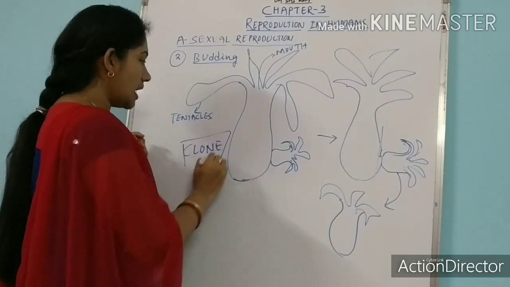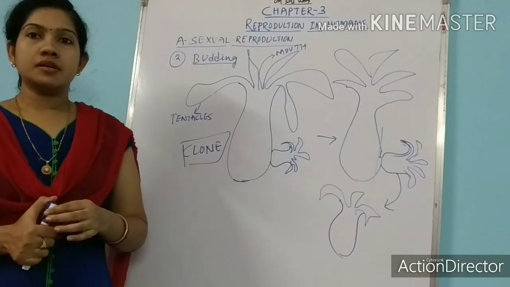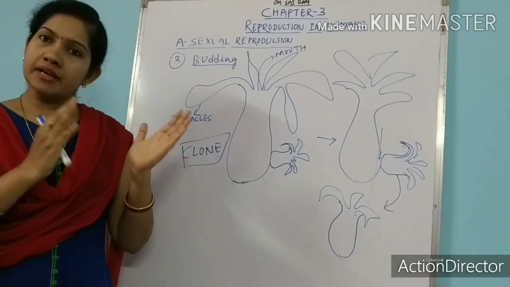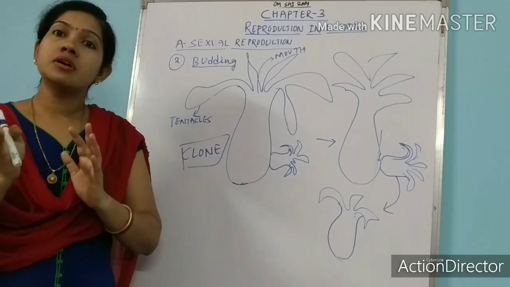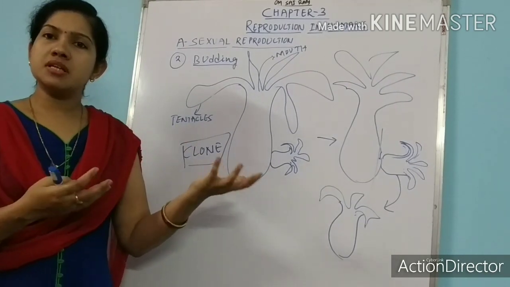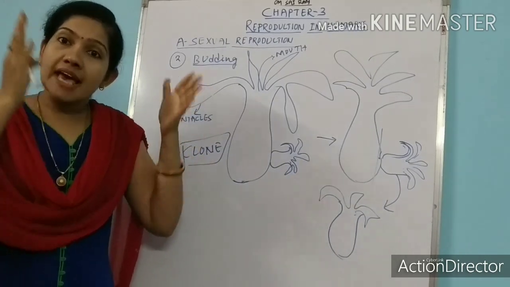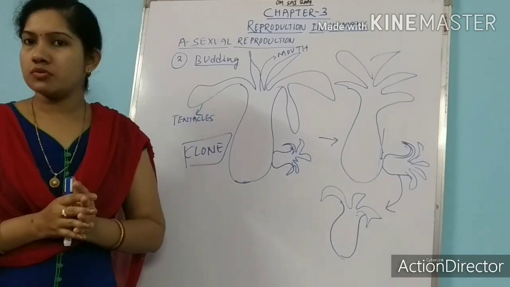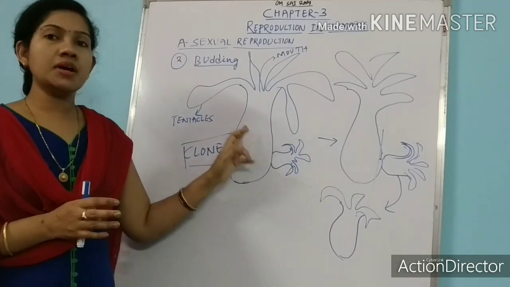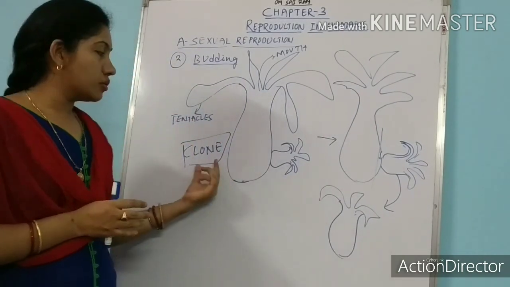Clone means they are the exact copy of the parents, but it is not similar in sexual reproduction. In sexual reproduction the characteristics of parent and offspring will match, but they are not exactly similar. Take an example of yourself and your brothers and sisters. You are both from the same parents, but not exactly identical. There are some differences among yourselves. So that is about asexual reproduction, where the offspring formed are exactly similar to the parent body. So that's why they are known as clones.